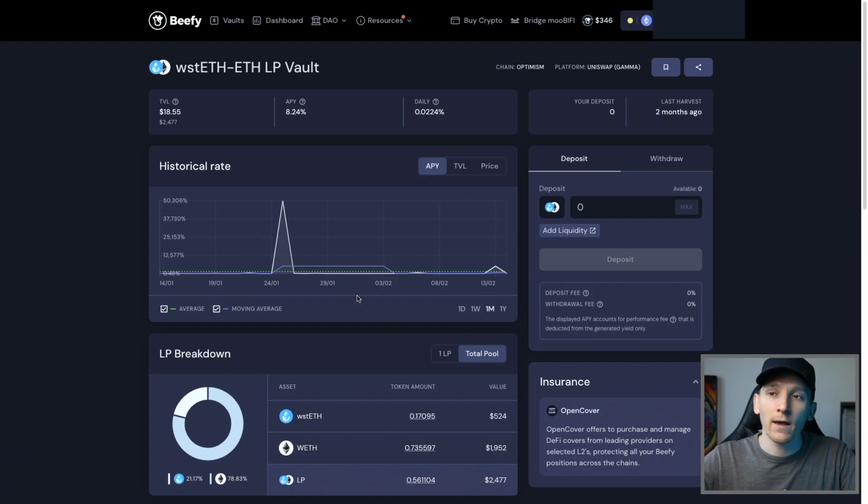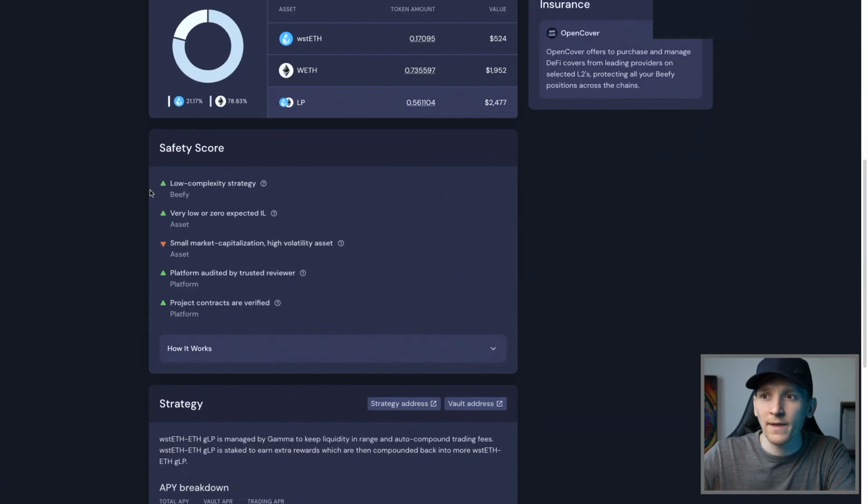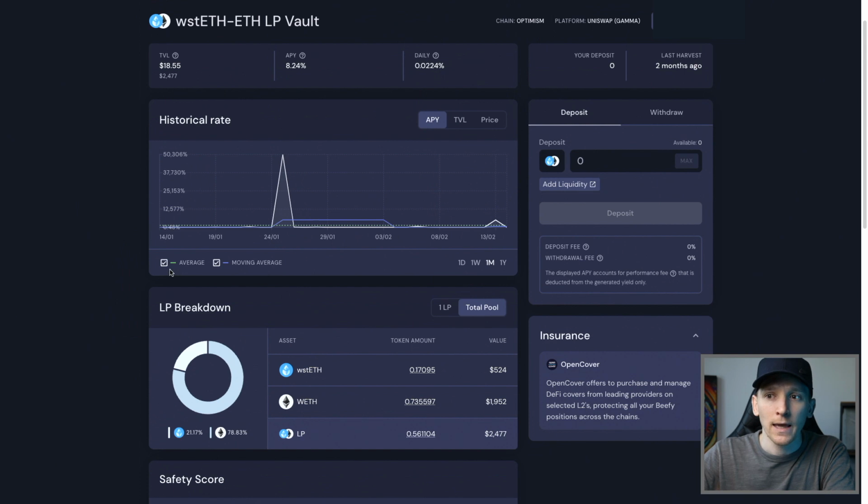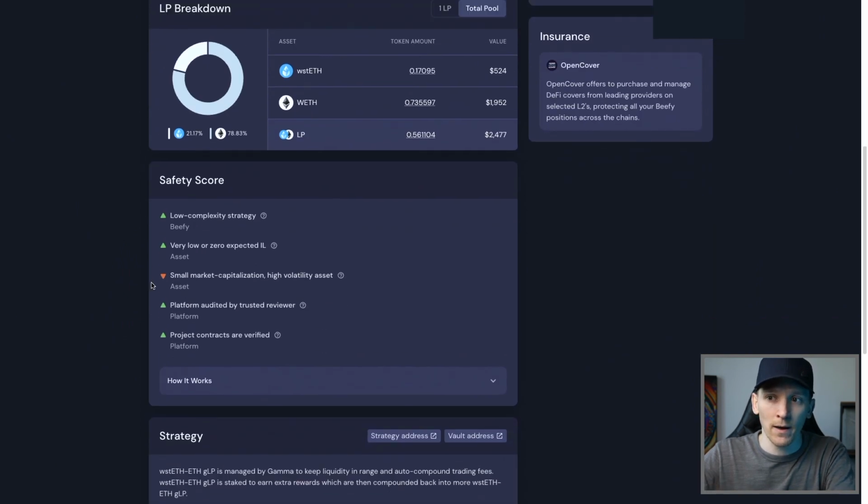And so why using liquid staking tokens is good here is because the liquid staking token is basically ETH. And on layer 2, Lido staked ETH doesn't actually change in price until you withdraw it down to the layer 1. So what we can know is that if we're providing liquidity in a pool with wrapped staked ETH and ETH, impermanent loss is going to be low to 0. You can actually come down here and it says that very low or 0 expected impermanent loss. It's a good thing. That means that the yield that we're getting in the pool is going to be more or less what we're actually getting. We don't have to worry about impermanent loss.